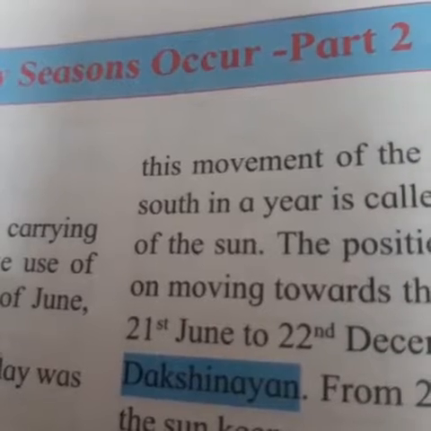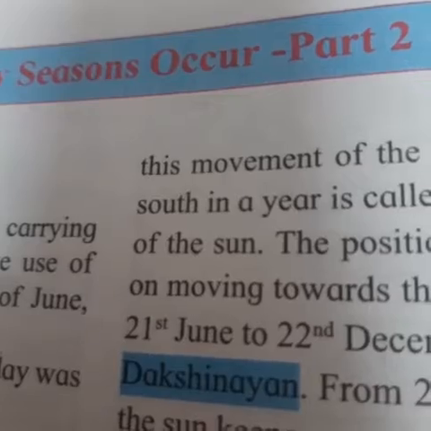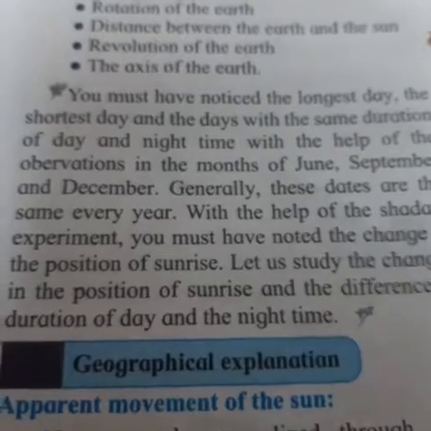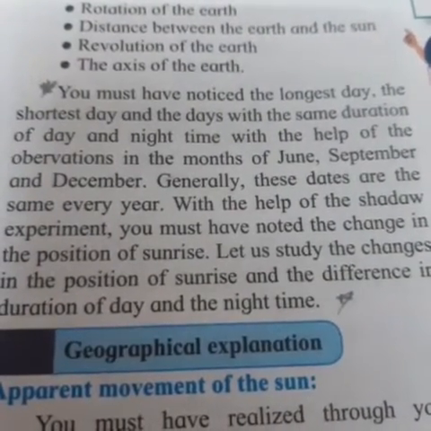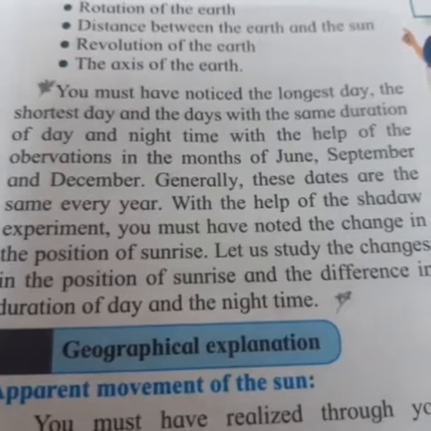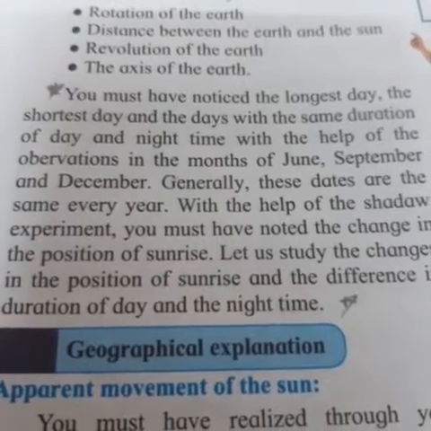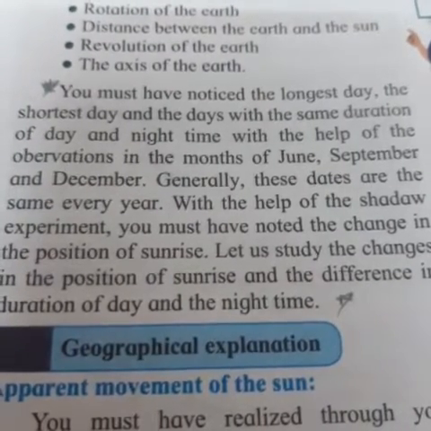Today I will be teaching for standard 7th, that is Geography, chapter number 8, How Seasons Occur, part 2. You must have noticed the longest day, the shortest day, and the days with the same duration of day and night with the help of the observation in the month of June, September and December. Generally, these dates are the same every year.